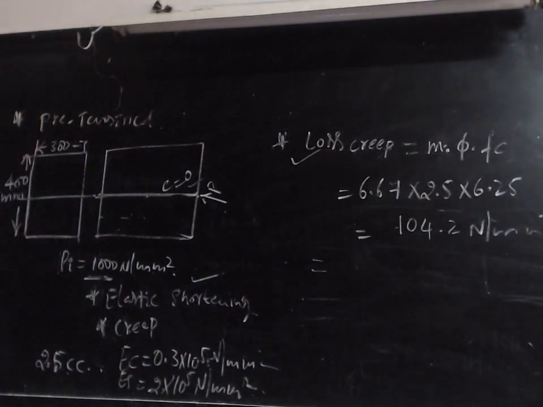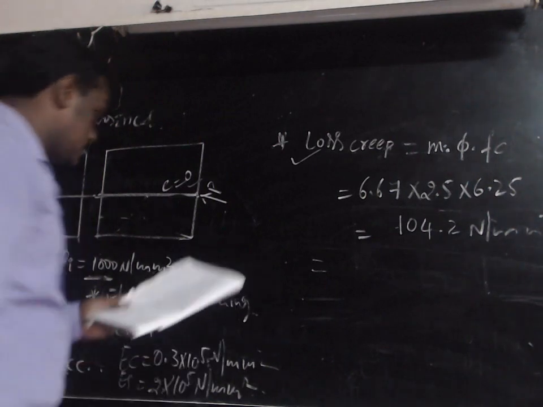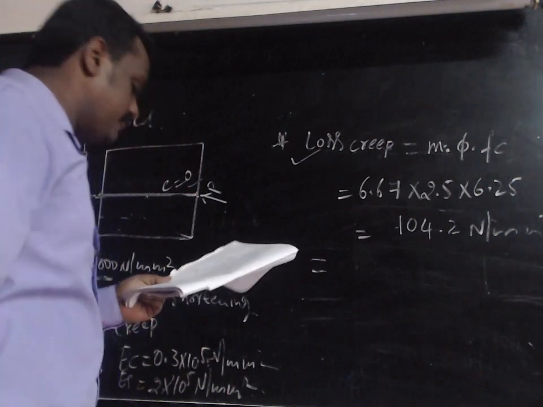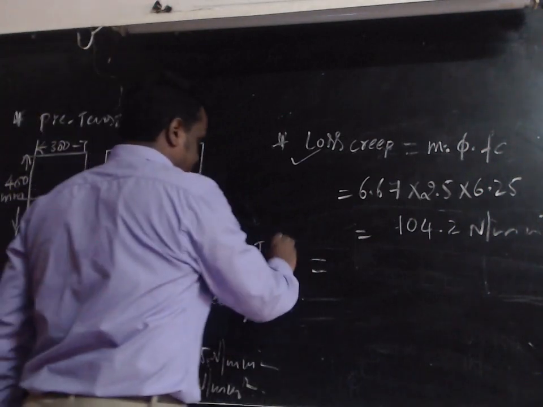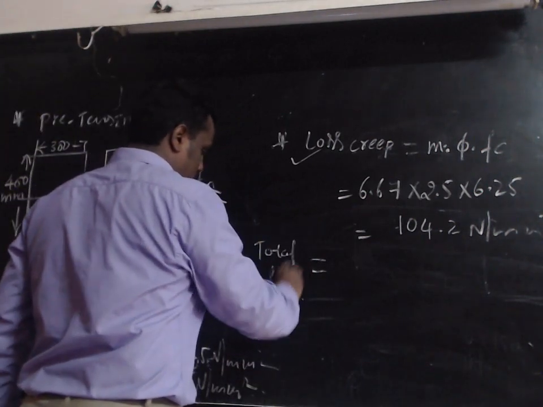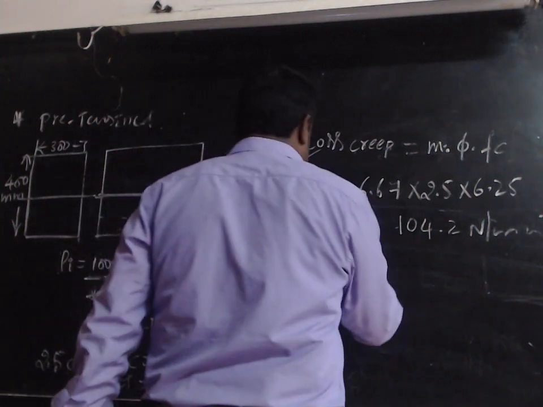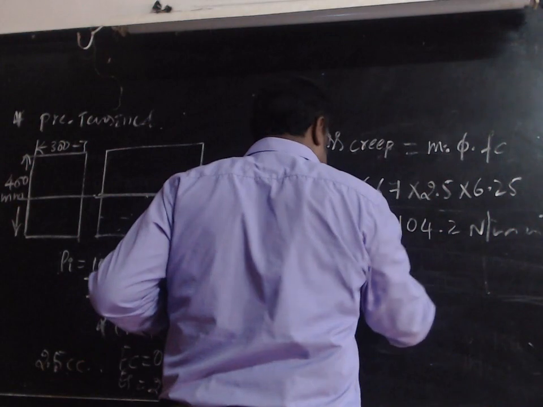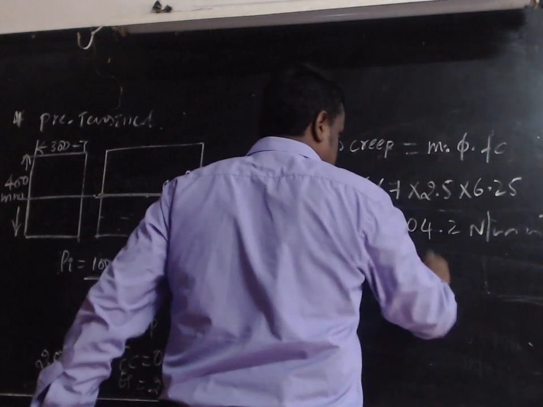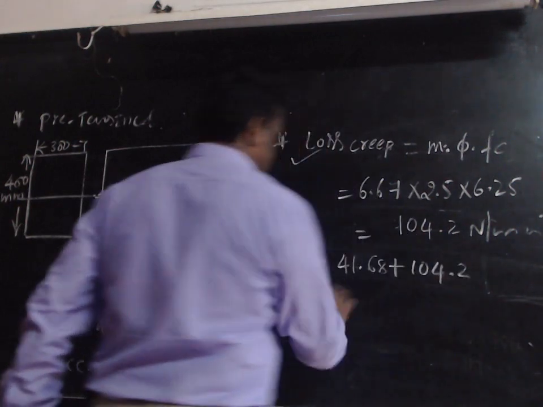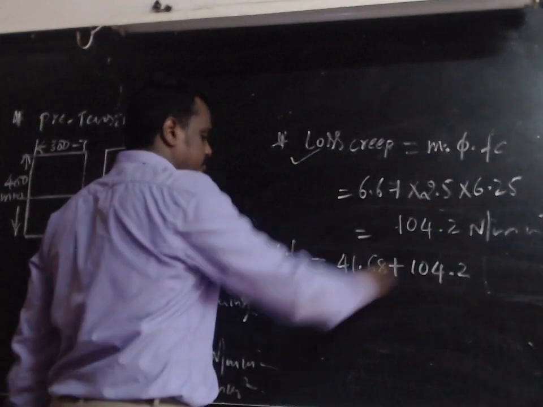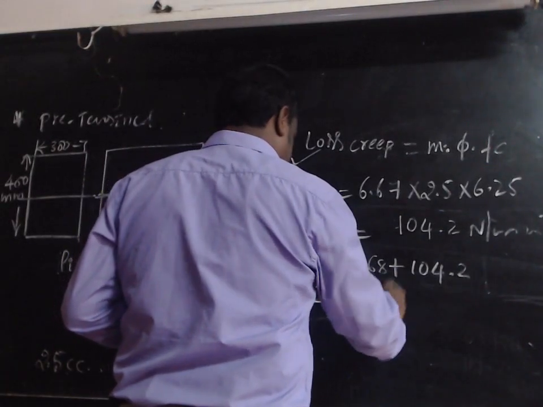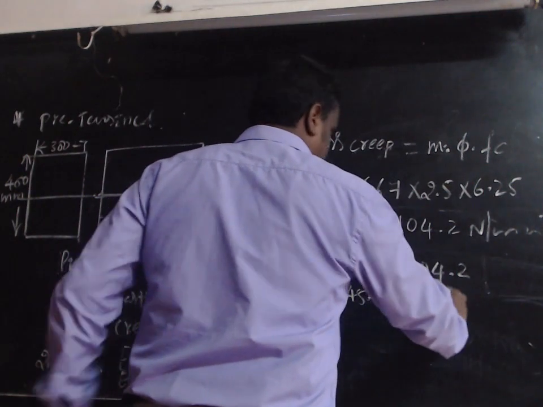But what do we actually want to calculate? We want to calculate the percentage loss. To calculate the percentage loss, we require the total loss first. Total loss is 41.68 plus 104.2, that is loss due to elastic shortening and loss due to creep, so its value is 145.96 Newton per millimeter square.